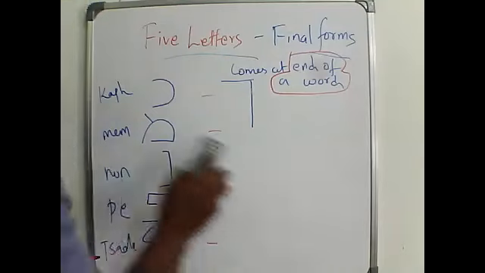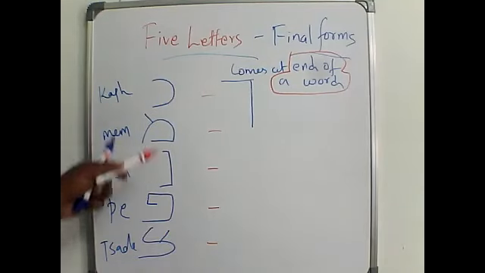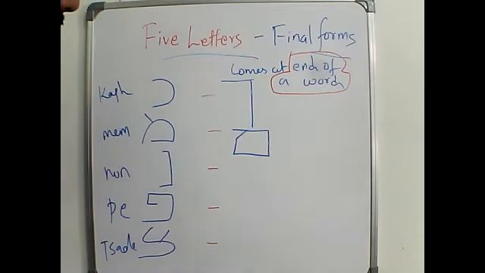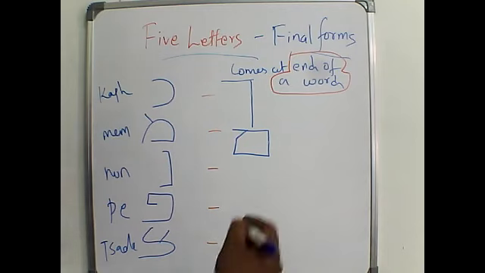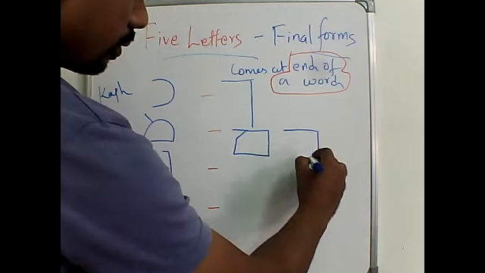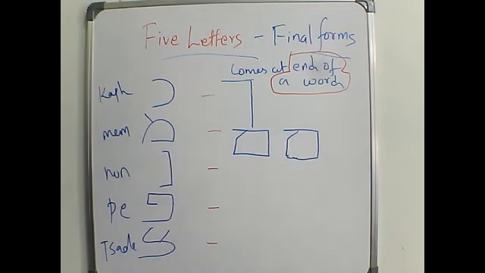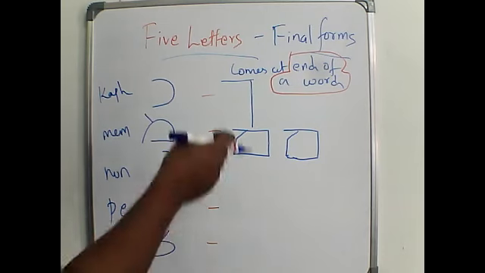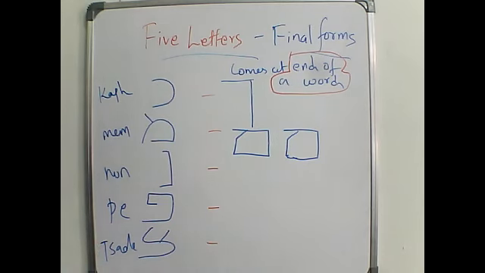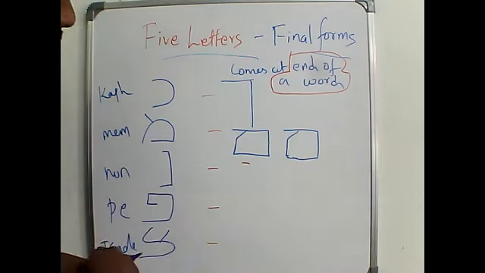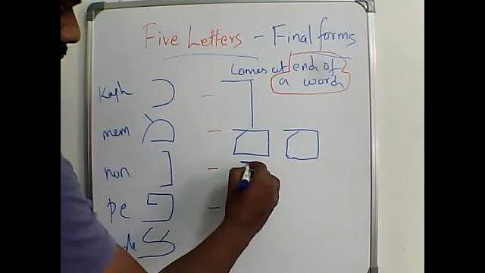Please note. Similarly, when the mem comes at the end of a letter, the form is something like this. Something like this, that is mem. That is also mem. Mem Sofit is called the ending mem. When it comes at the end, it is called ending mem. And nun also, when it comes at the end, it will be a little different.